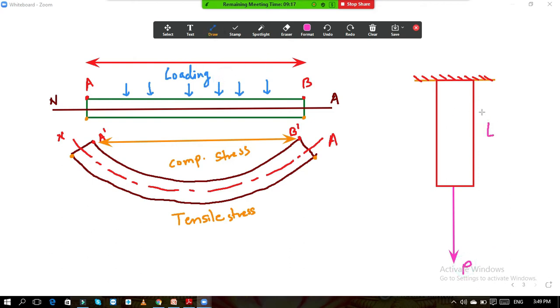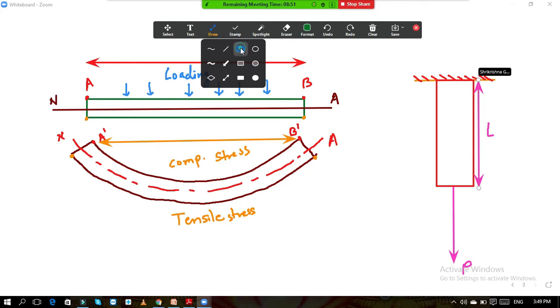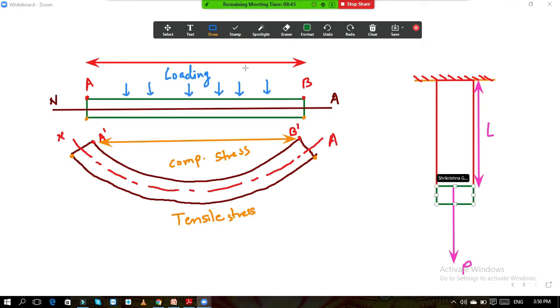Okay. So it is quite natural that this bar's elongation will take place. Okay, elongation होईल का नाही या बारचं ड्यू टू दिस फोर्स P. The elongation, whatever may be, it is in mm, centimeter, we are not interested in the value, but the concept is when you apply tensile force, due to the tensile force there will be elongation over here. Okay, and that elongated part I will draw like this. This is the elongation, and suppose this is your delta L. That is your elongation. This is the elongation delta L.